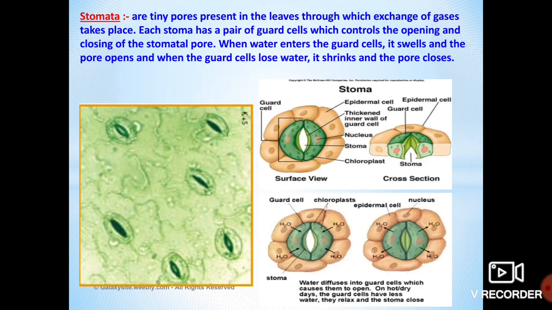If you come to fishes, in the fish there is a special respiratory organ present. What do we call it? Yes, gills. These gills are very helpful for the exchange of gases in fishes. Then how does respiration take place in the human body? Yes, my dear students, respiration takes place in the human body with the help of lungs.